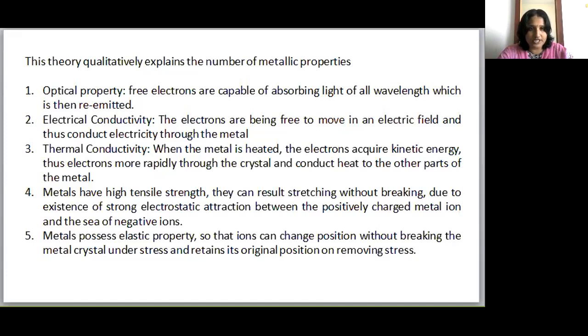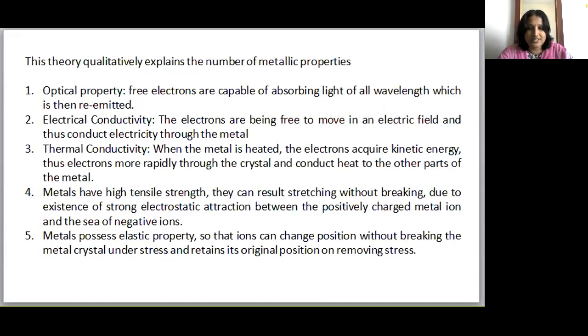Electrical conductivity is also due to the electrons being free to move in an electric field and thus conducting electricity through the metal. And coming to thermal conductivity, when the metal is heated, the electrons acquire kinetic energy. Thus, electrons move rapidly through the crystal and conduct heat to the other parts of the metal.